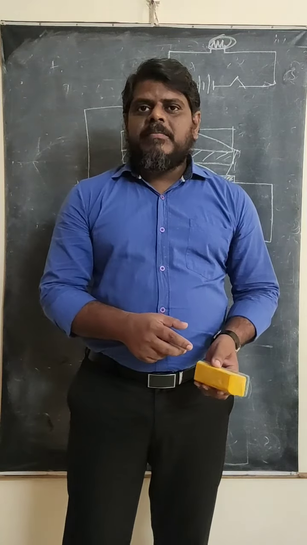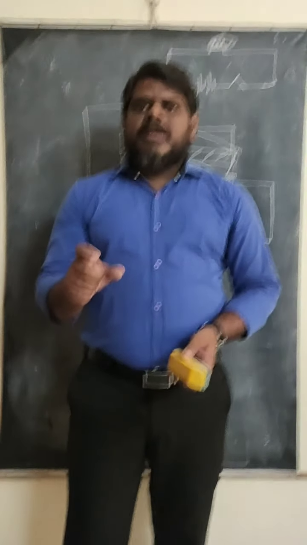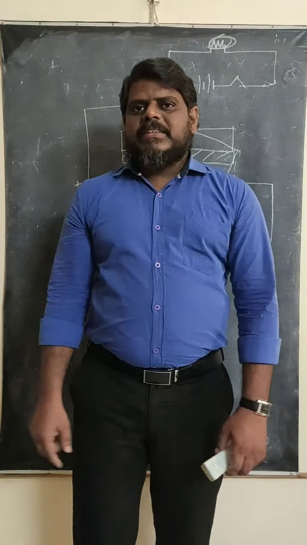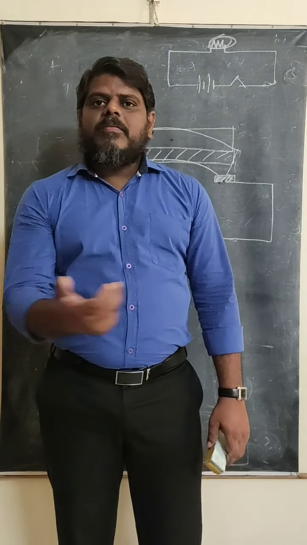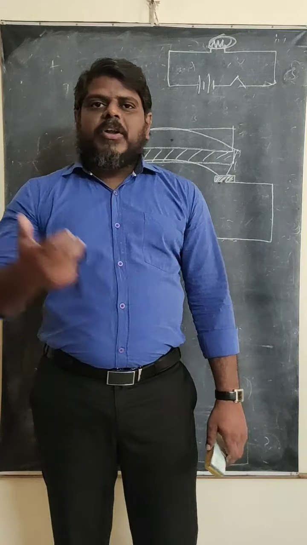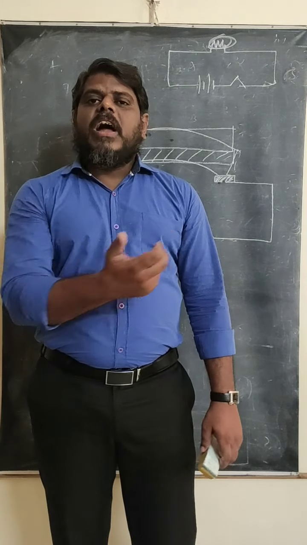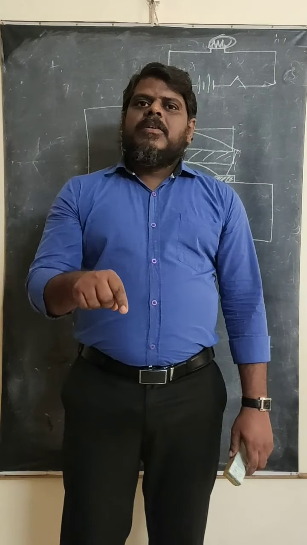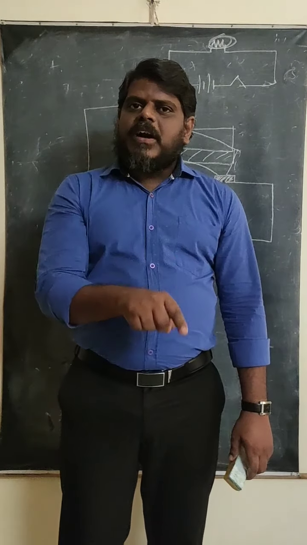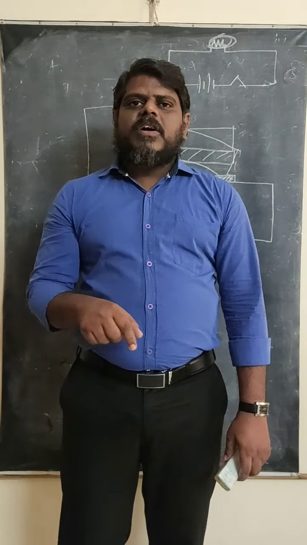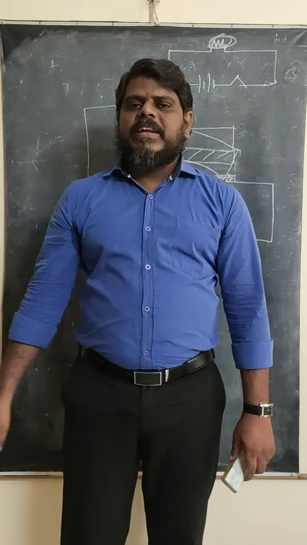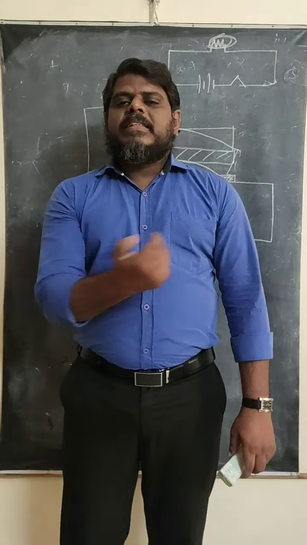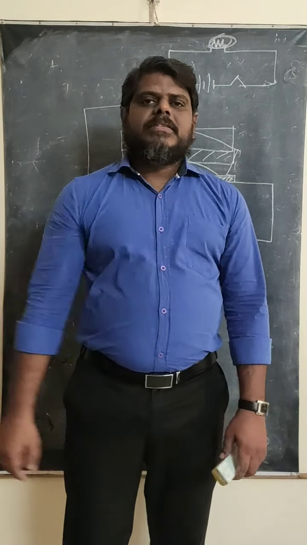Once again I am repeating: if the temperature increases, what happens? Length increases. If the length increases, time period increases. When the time period increases, the pendulum will run slow. When the pendulum runs slow, the clock will lose time. Next, when the temperature decreases, the length of the rod also decreases. When the length of the rod decreases, the time period also decreases. When the time period decreases, the pendulum will run fast. Then the clock will gain time.